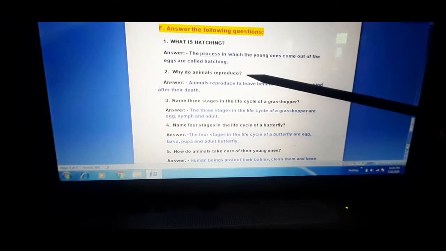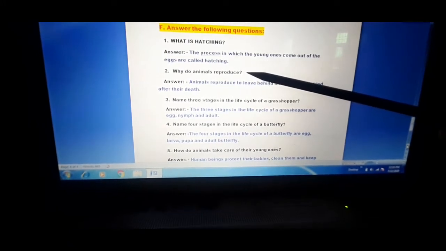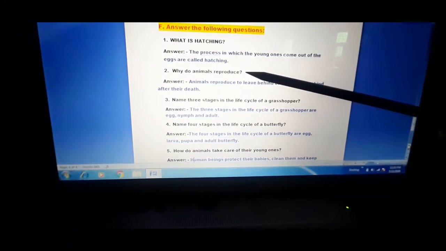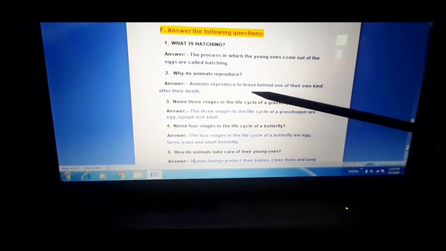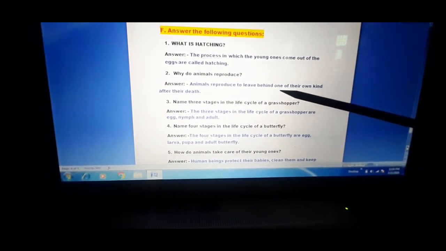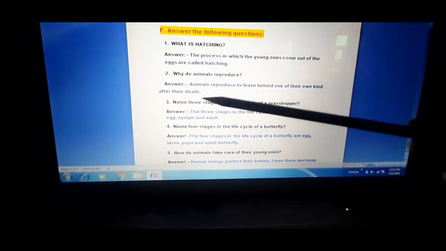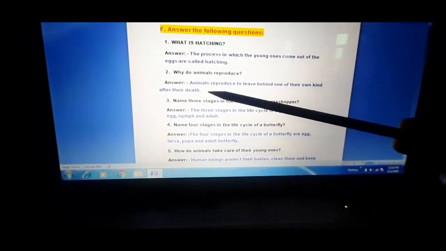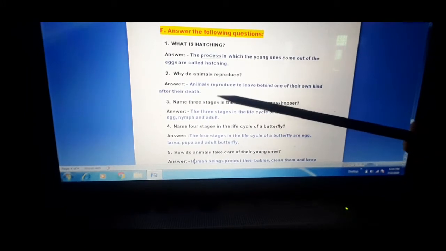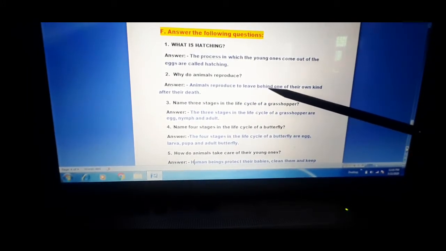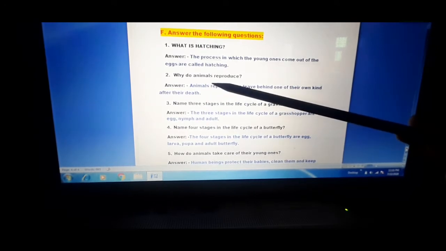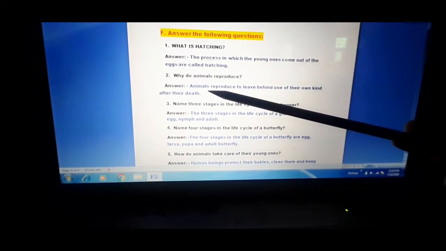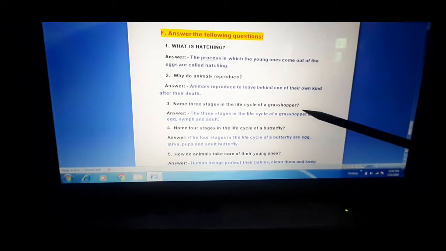Okay, now come to the next. Why do animals reproduce? And your answer is: animals reproduce to leave behind one of their own kind after their death. Very easy now.